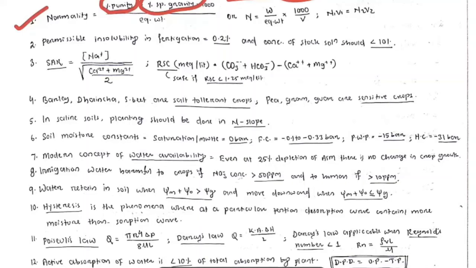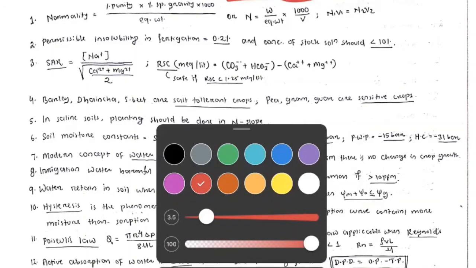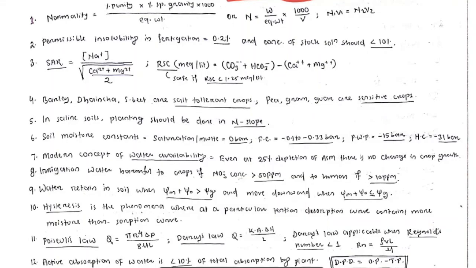It's quite simple. The formula is normality is equal to percentage purity into percentage specific gravity into 1000, divided by equivalent weight. You know how to calculate equivalent weight, right? So yeah, this is it.